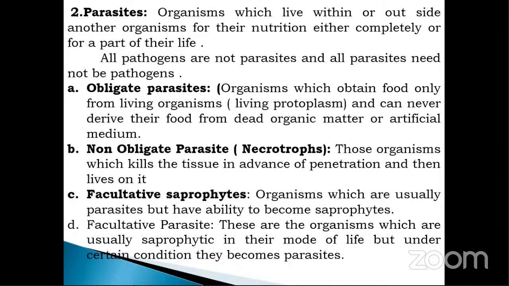Okay, so these parasites are again divided into four. That is obligate parasite. Obligate parasite means an organism which obtains its food from the living organism. This definition we will study more than 10 times. Obligate parasite is nothing but dependent on the living organism for its food.